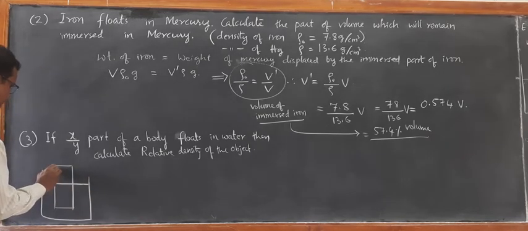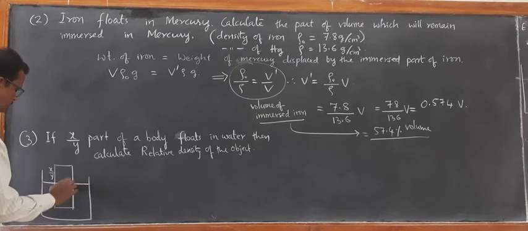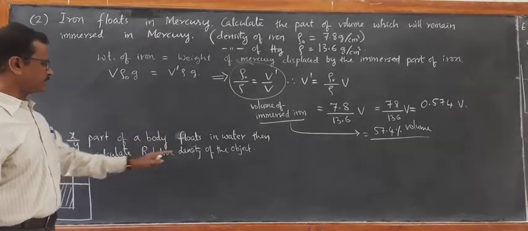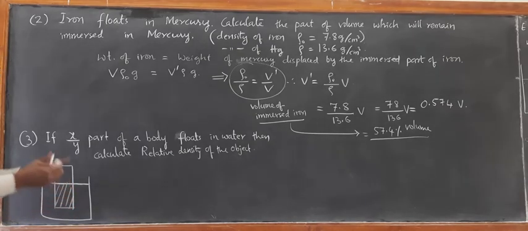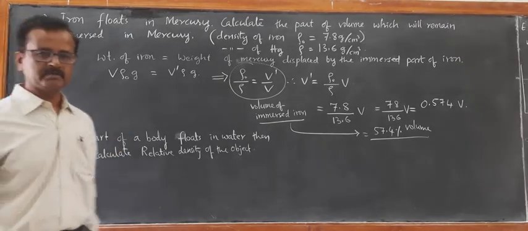If x by y part floats in water and the remaining part is immersed in water, then calculate the relative density of the object. You can take the entire volume of the object as V, out of which x by y part of V only floats. Remaining part will be immersed. You can calculate the relative density of the object.